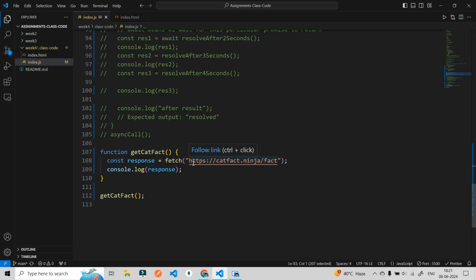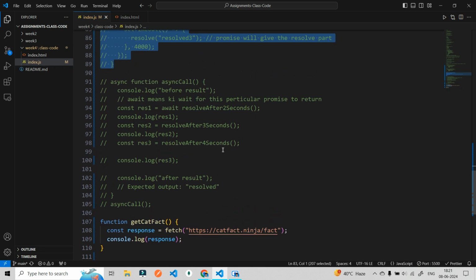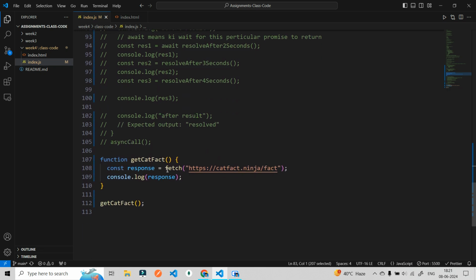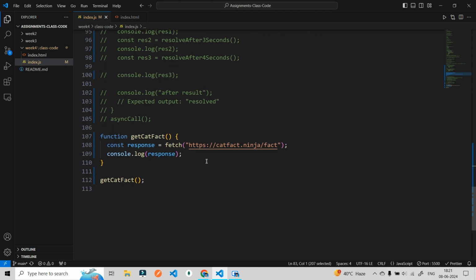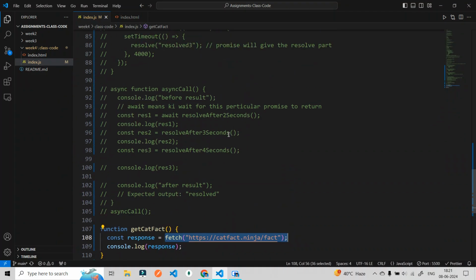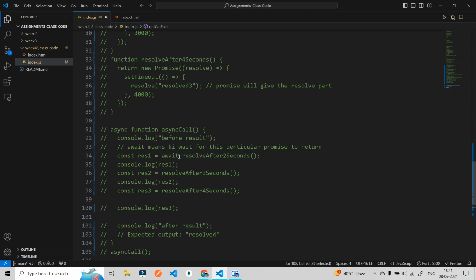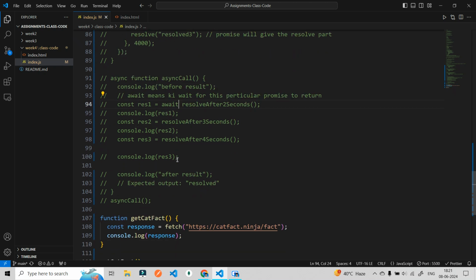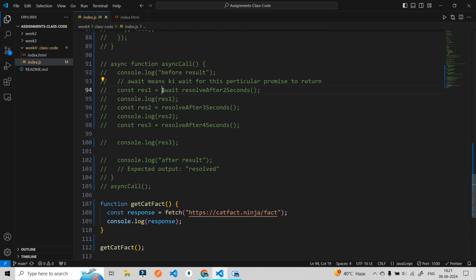Yes. Okay. Now tell me what happens next. That doubt is solved. Now why is it in pending state? I have told you just now that we are not waiting for this particular thing to return. That is why we are getting a promise pending here. Yesterday also, when Naveen asked me what if we remove this await from this, I said that the main thing of this word is saying: wait for this function to return. Okay.